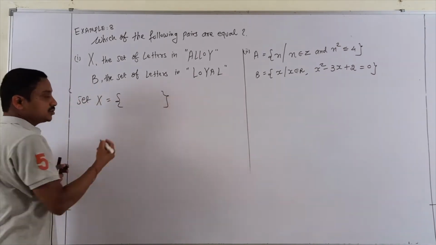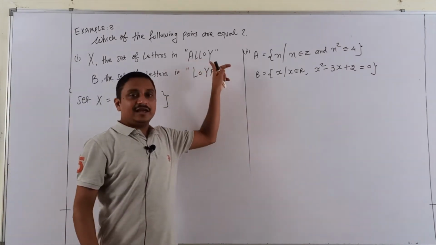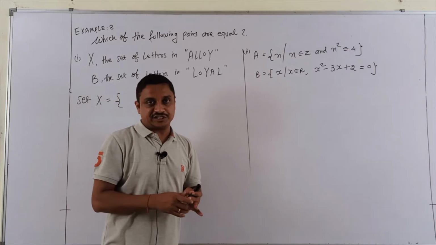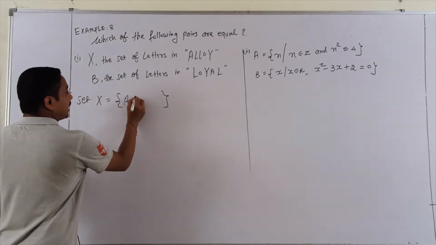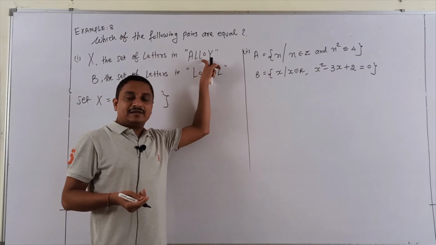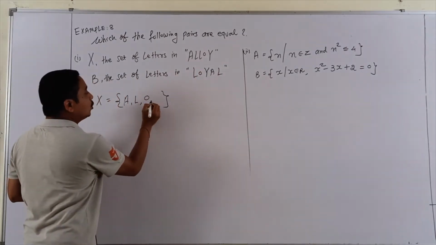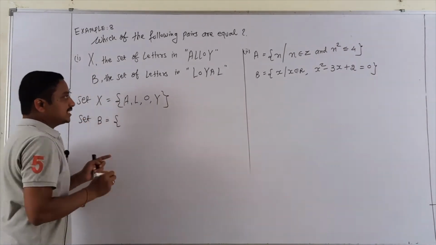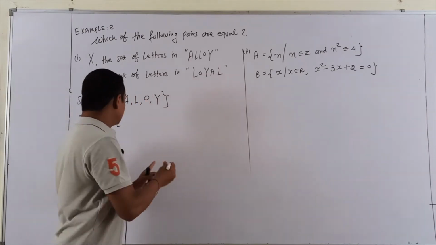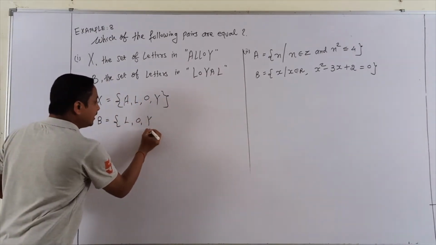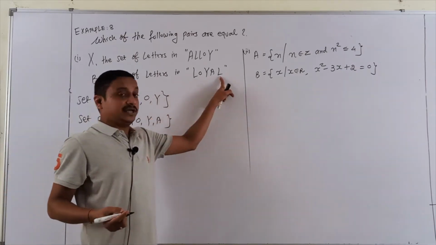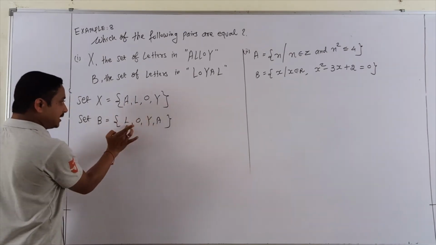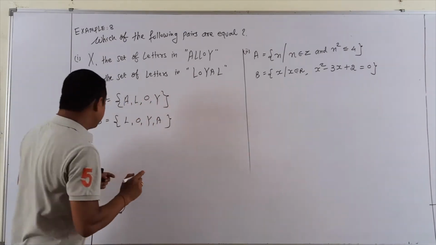Students, I told you for the first set, every letter of the related alphabet you write without repetitions. So here A, L. Look, the second time L is repeated, so don't write it down again, only O and Y. Same as set B. See set B: "Loyal", so L, O, Y, A. But again L is coming, so never write it down. Now check: all these elements are the same. A same, L same, O same, Y same.